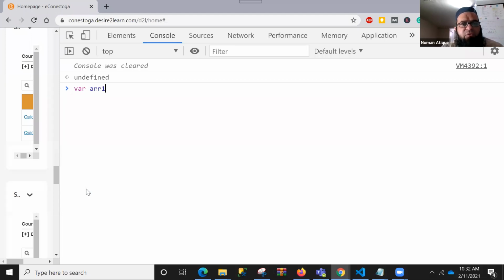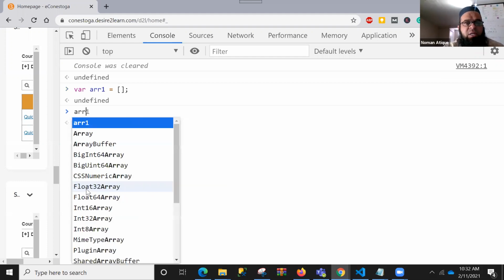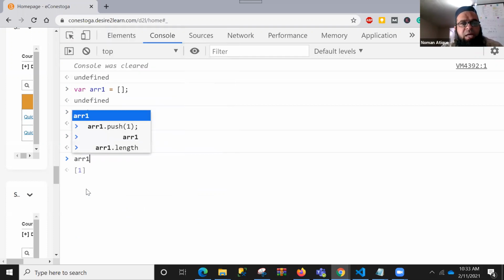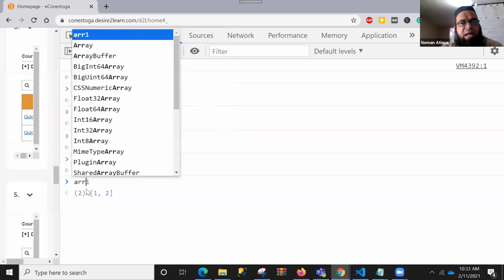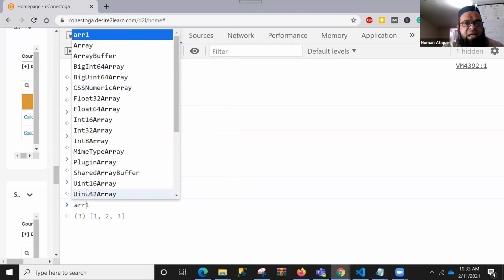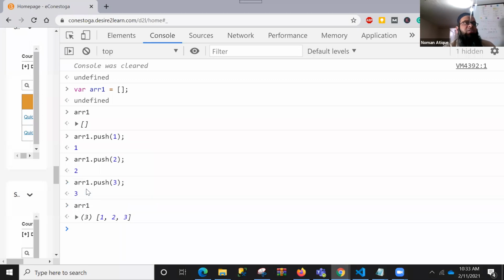So if you say array 1 equal to nothing, now array 1 has no value, and we can add values to it. There are certain functions I'm just talking about. There is one function which is called push. I can push one value in array 1, I can push another value in it, and I can push another value. I'll push them in sequence so that we can know. Now if I check array 1, you see my array has 3 values.